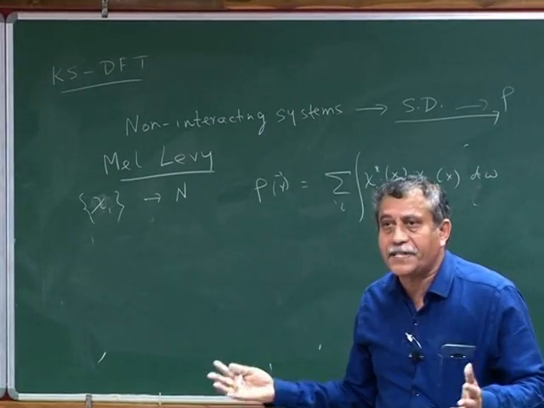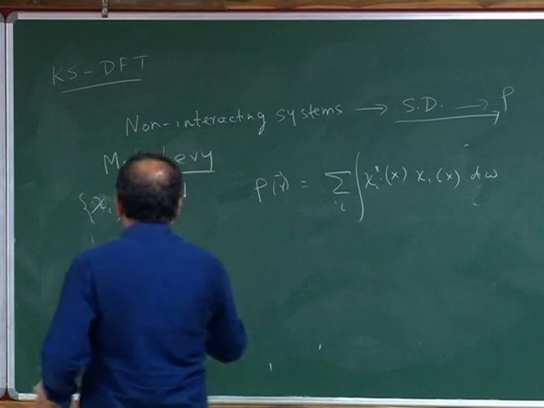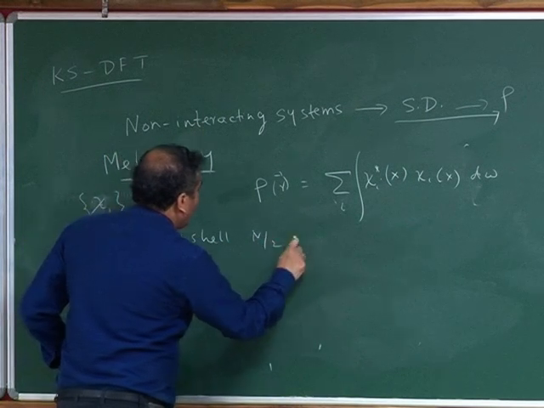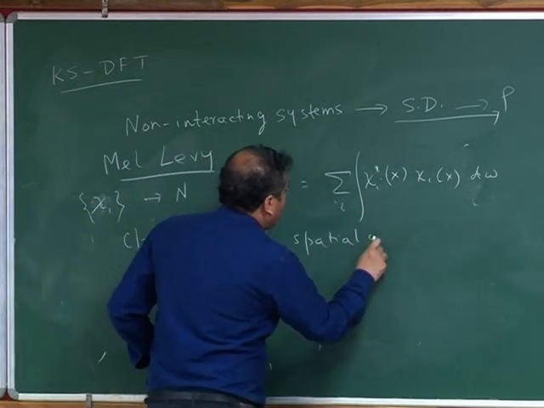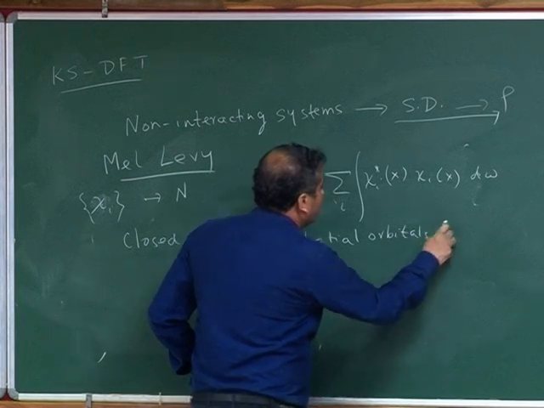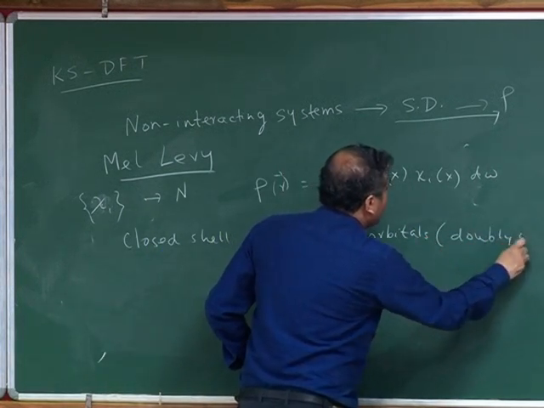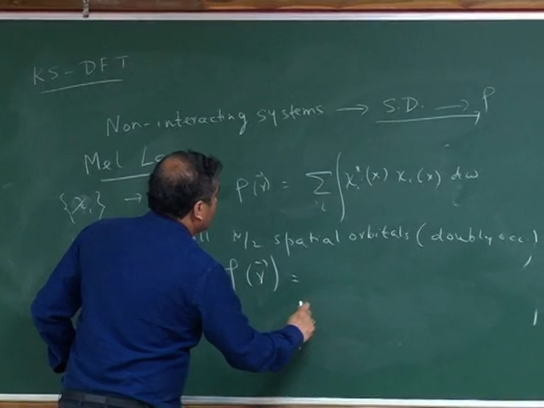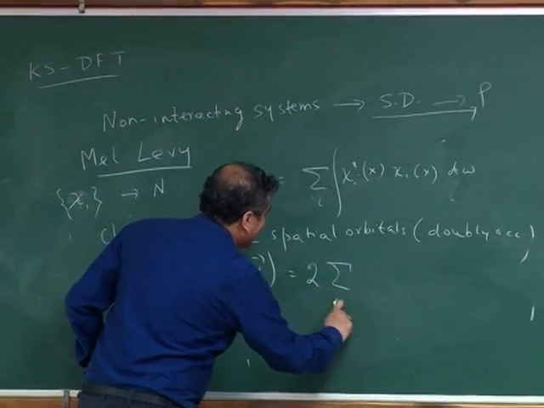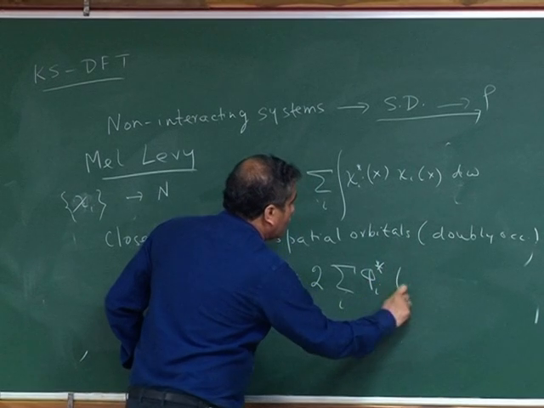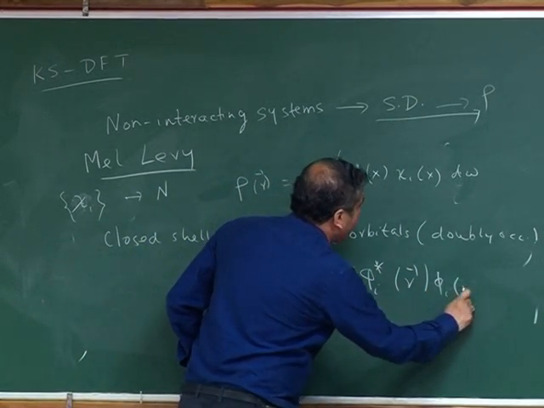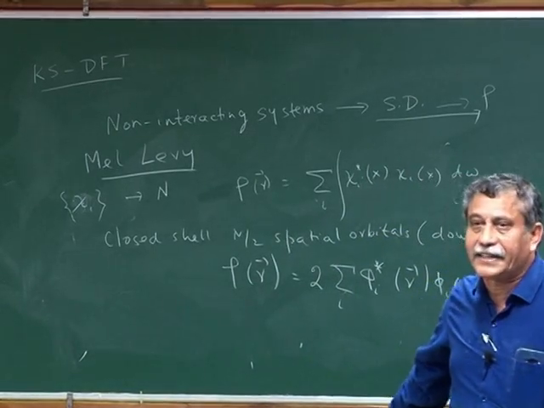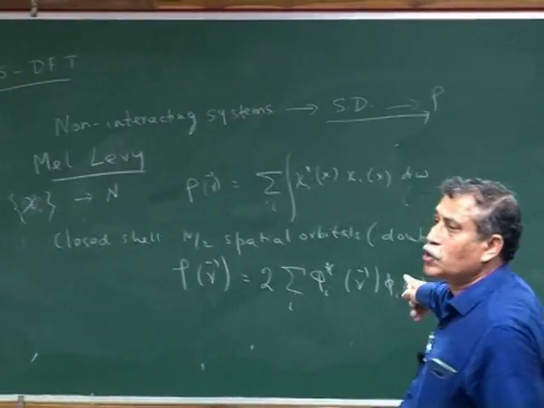So for example, for a closed shell system, I know that I have n by 2 spatial orbitals, each of them doubly occupied, right? Then my rho of r can be written as 2 times the sum over i of phi_i star(r) phi_i(r). The d omega just comes in as alpha and beta, so the r is not integrated, that's the sum. So again, this is very easy to show.